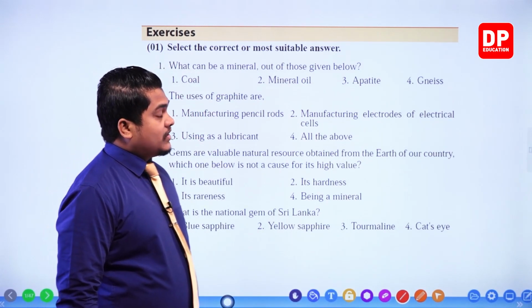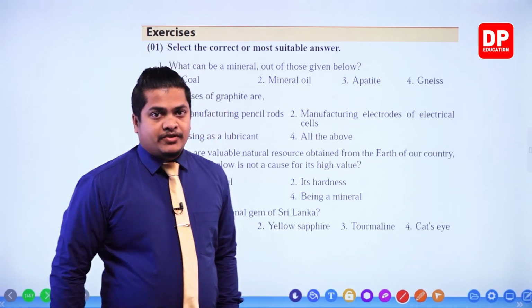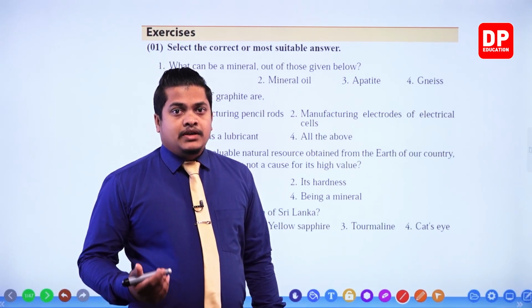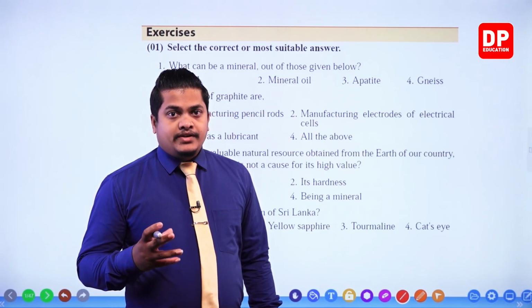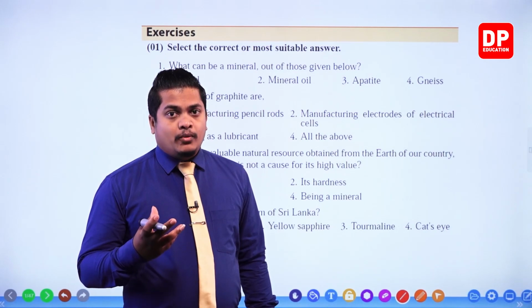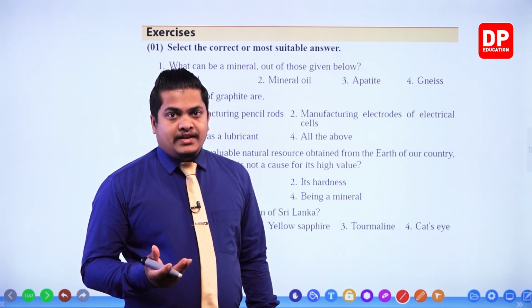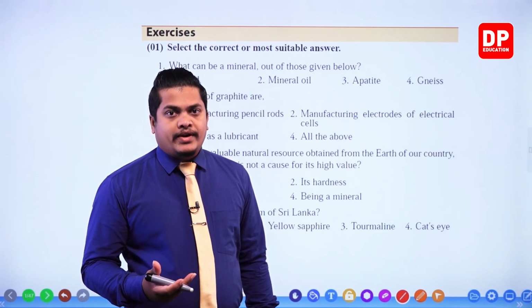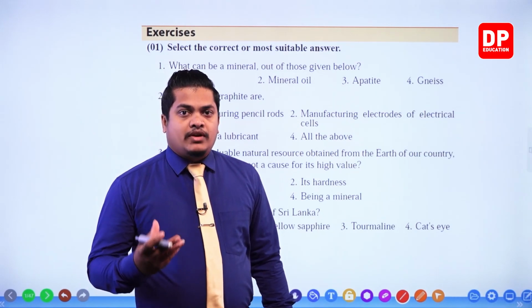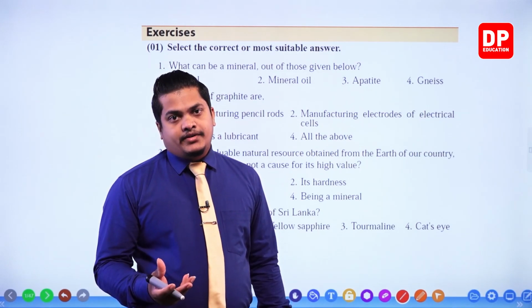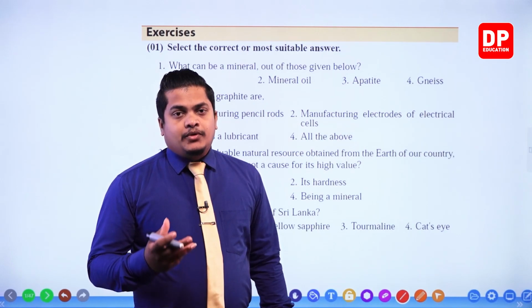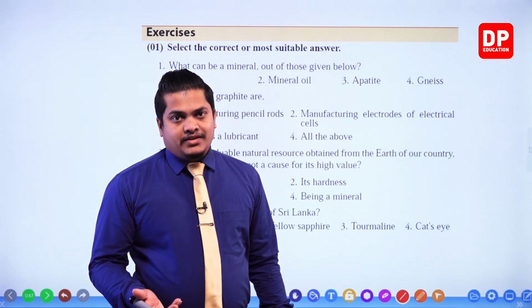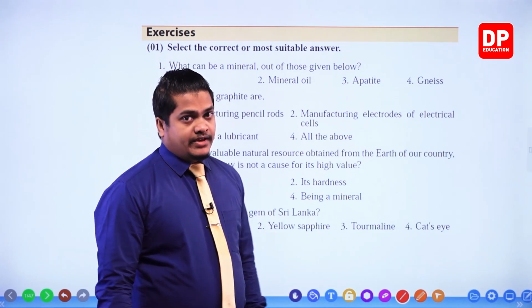Then mineral oil, once again the same. Mineral oil means petroleum, right? Petroleum is a substance which we obtain from plant and animal materials, the same as coal. When petroleum gets solidified, coal is created, no? So both are the same here, and it is also incorrect.